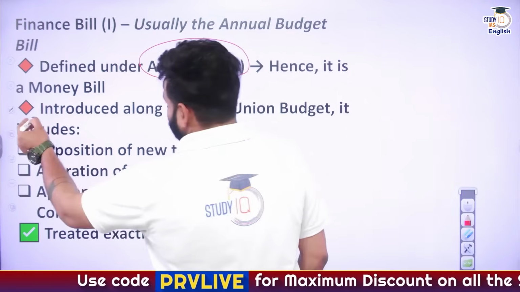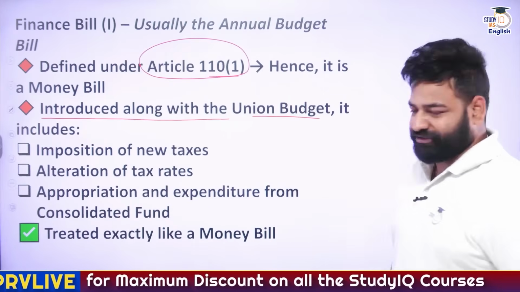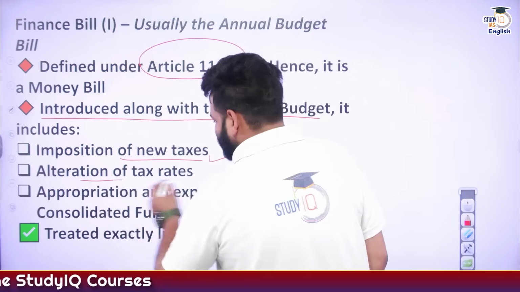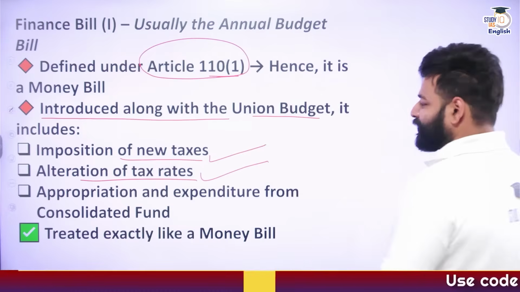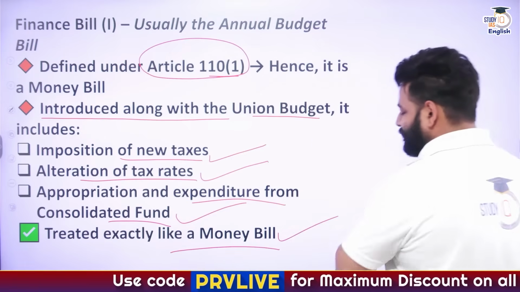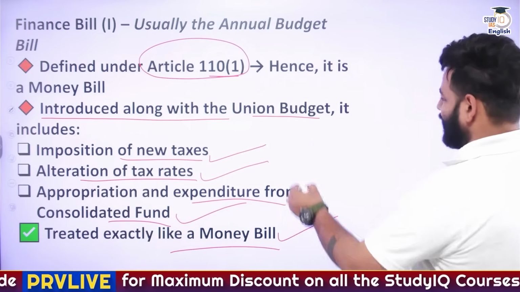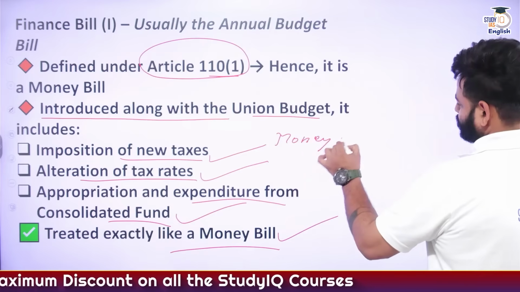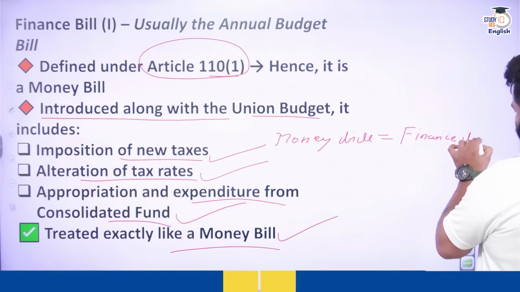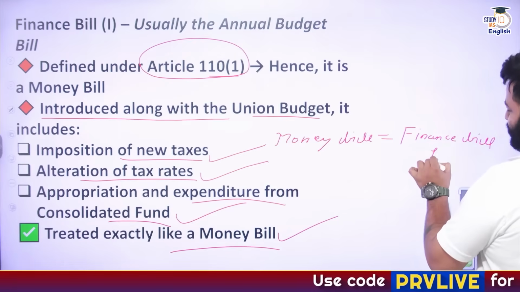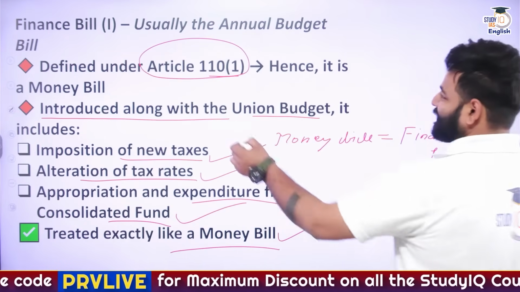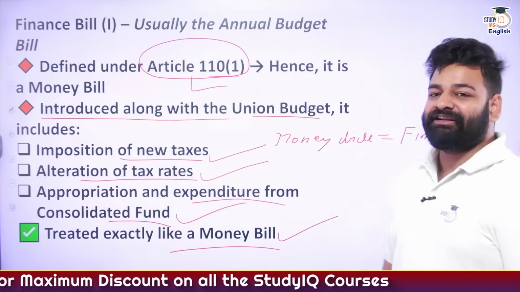It is introduced along with the Union Budget, and it includes imposition of new taxes, alteration of tax rates, appropriation and expenditure from the Consolidated Fund, and is treated exactly like a money bill. So now you know the difference: a money bill is equal to Finance Bill 1. Okay, money bill is what? Equal to Finance Bill 1, mentioned where? Once again under Article 110 clause 1.